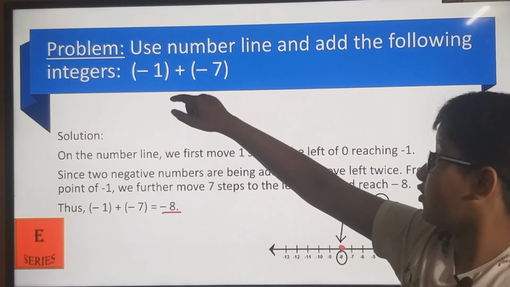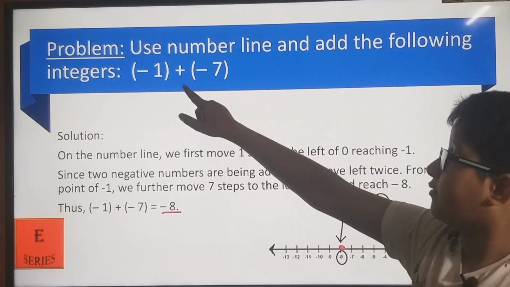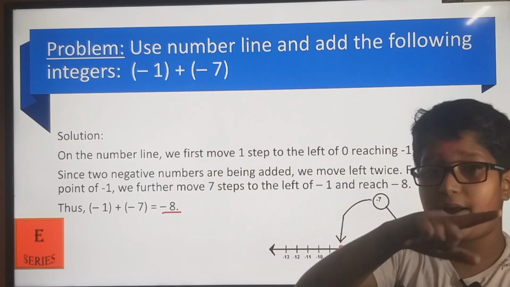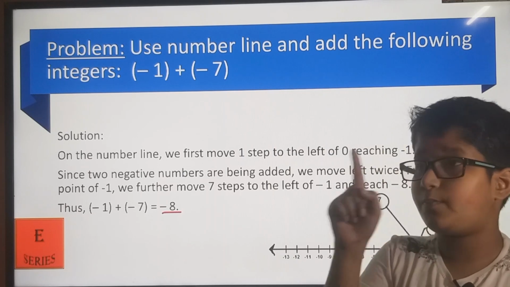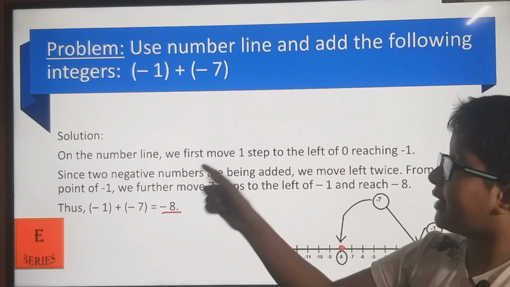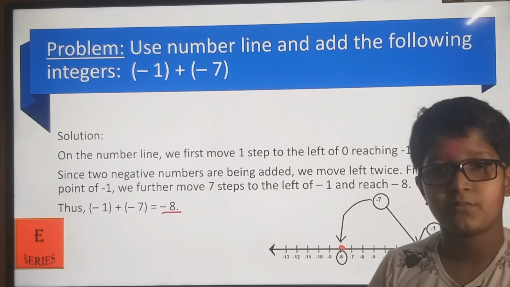Now the way we know, plus minus is minus, so minus 1 minus 7. Minus 1 and minus 7, so we add 1 plus 7, and it will be 8. Both the numbers in the question were negative, so the answer is negative, minus 8.